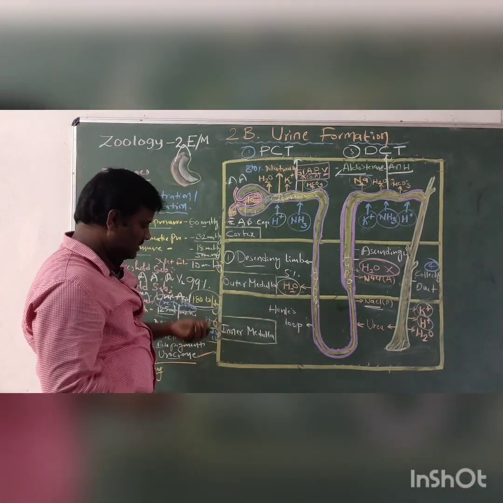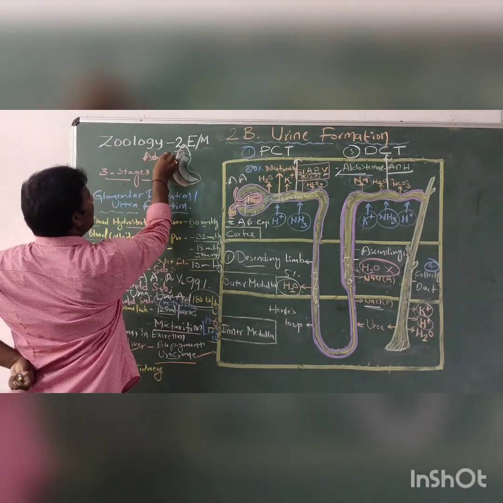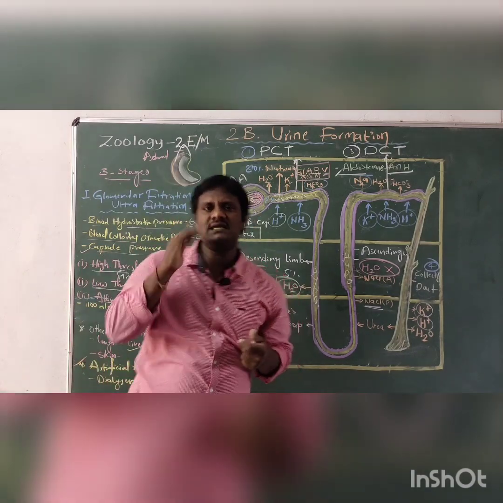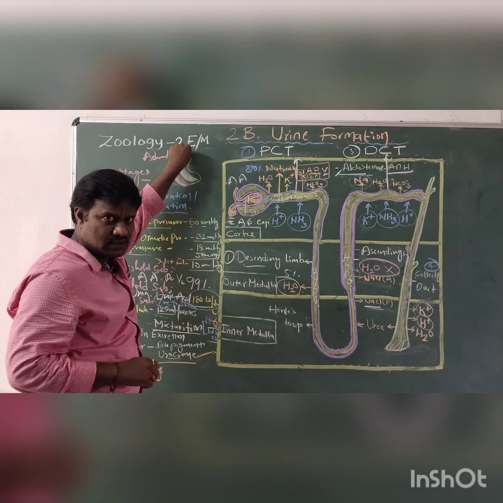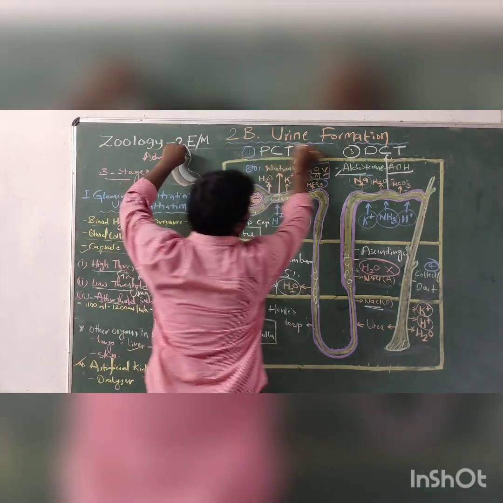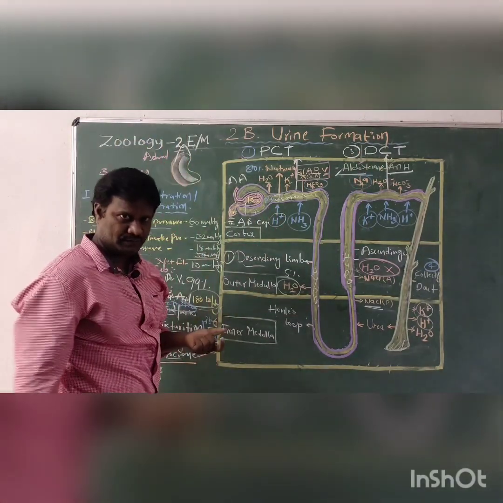Which gland is that? Very good, the adrenal gland. The adrenal gland is mainly divided into two parts, the adrenal cortex and the adrenal medulla. The adrenal cortex directly releases one type of hormone, called aldosterone.